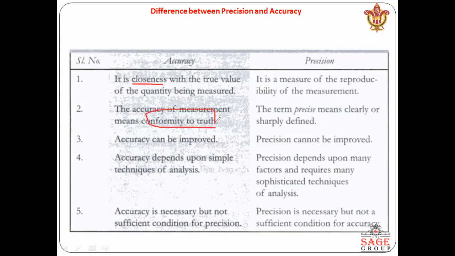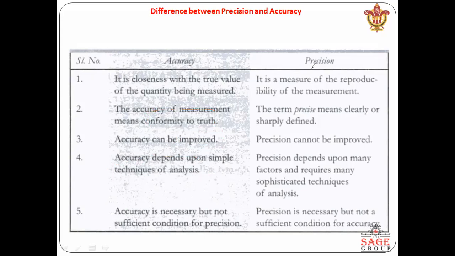It confirms the truth of what we are actually getting. Accuracy can be improved; there is a possibility that we can improve it. Accuracy depends upon the simple technique of analysis, meaning which kind of analysis we are performing for the purpose of measurement. Accuracy is a necessary but not sufficient condition for precision.